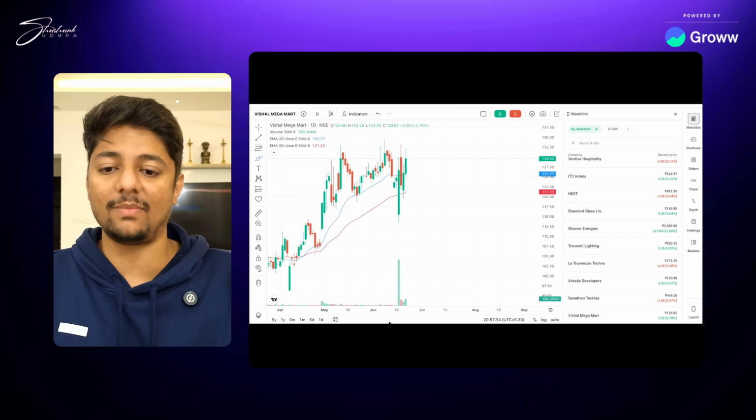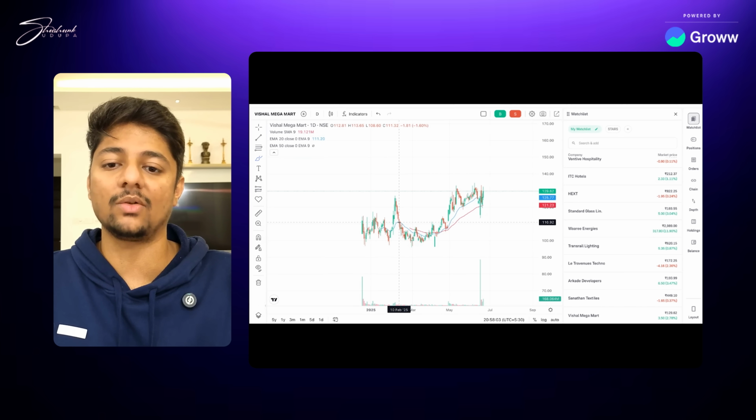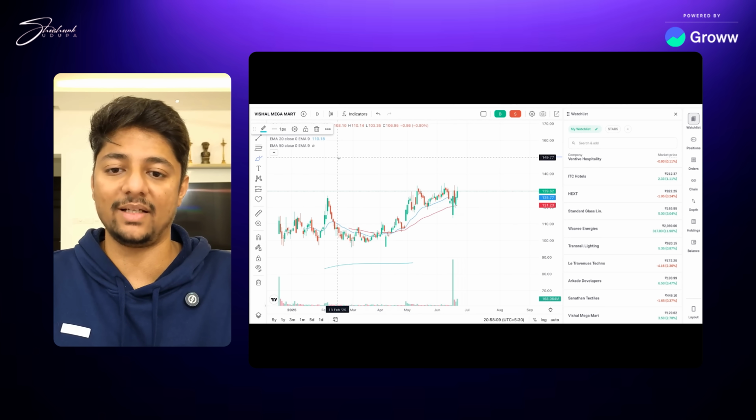For example, look at Vishal Megamart. Okay, Vishal Megamart, similar problems. It did the base here, it broke out, but then immediately it went up and then it crashed down, and here only the exit got triggered. So it did not create a proper base. Also, it is always ideal for a company to create a proper base like this, right?